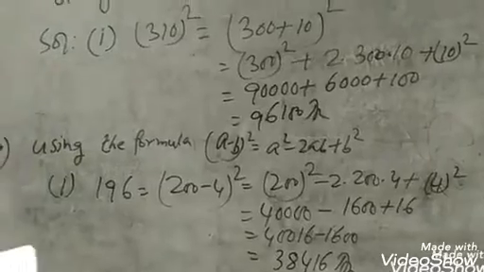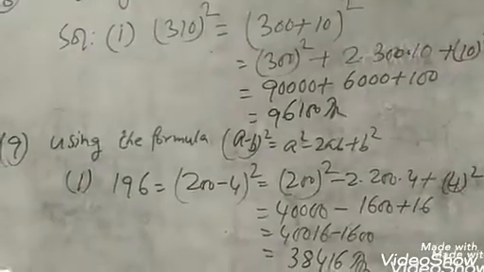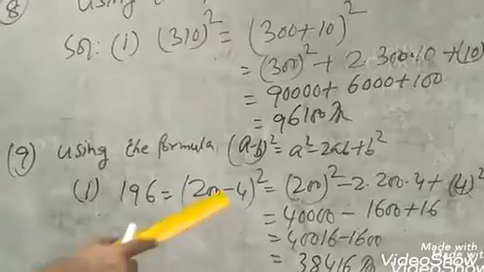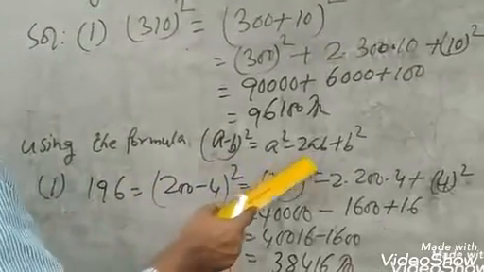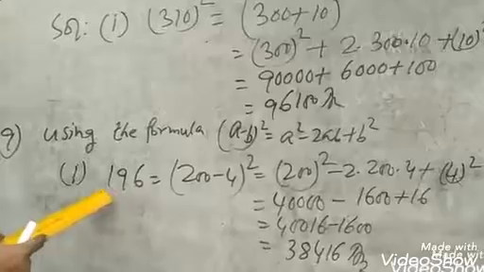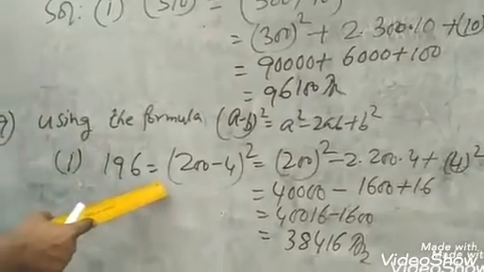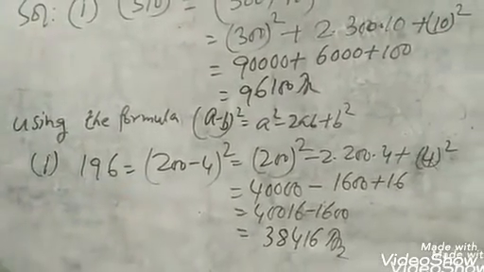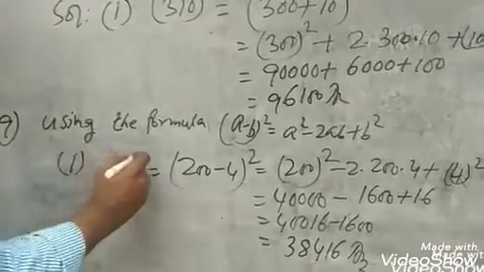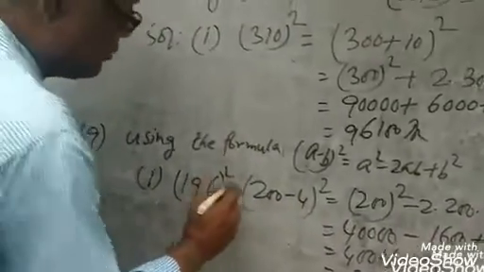Now question number 9. Using the formula (a minus b) whole square equals a square minus 2ab plus b square. Question number 1, 196 whole square.